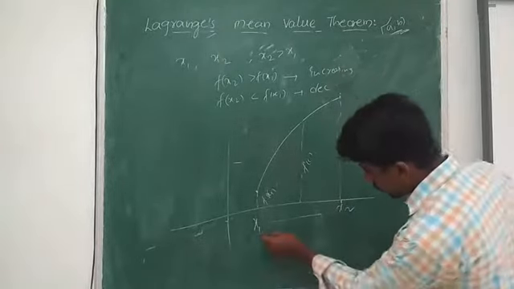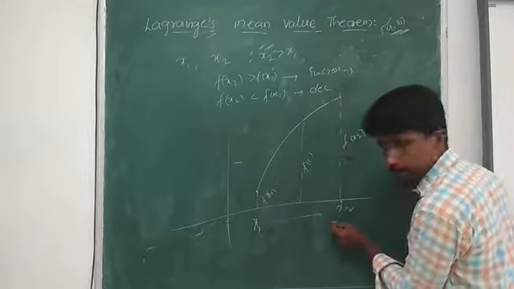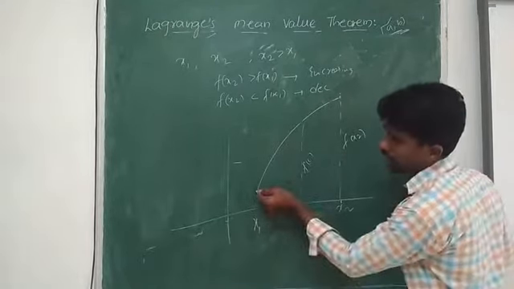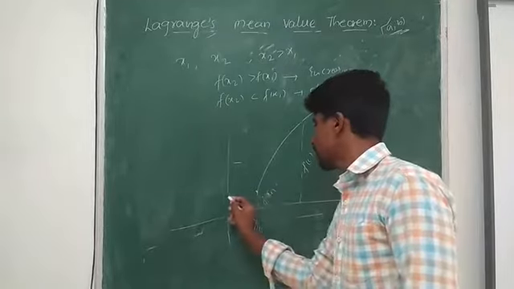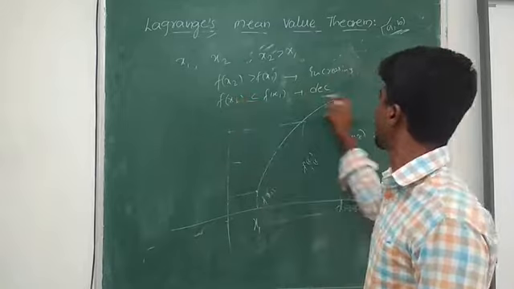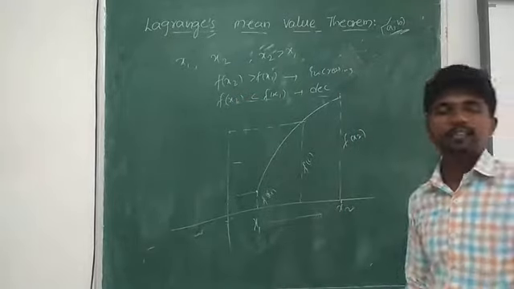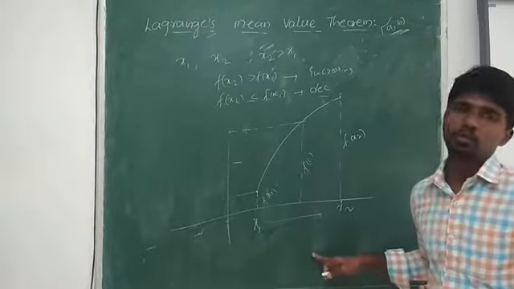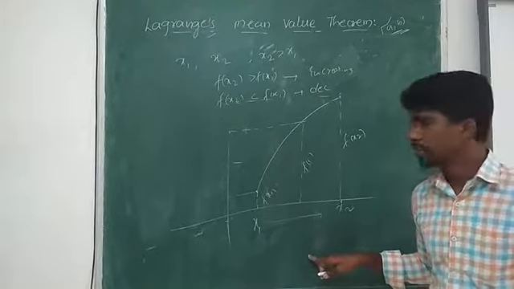See, the value of x is increasing. With the increasing of x, the y coordinate, the particular f of x1, is nothing but the y coordinate. The y coordinate increases. With the increase in x, there is an increase in y. So those types of functions are called increasing functions.